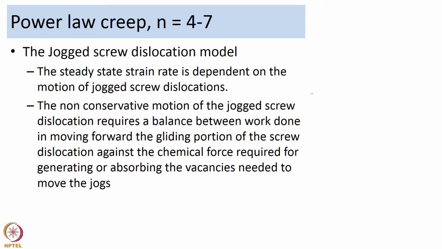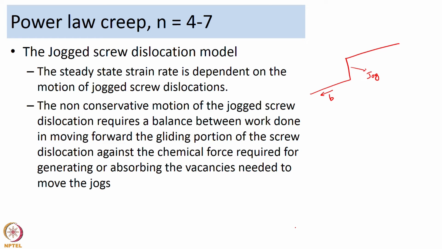So, if you recall a dislocation like that, and the Burgers vector of the screw dislocation is perpendicular to the jog, and the jog prevents the easy motion of the screw dislocation. So, the only way the jogged screw dislocation moves is by non-conservative motion, and Barrett and Nix used this aspect of the screw dislocation. So, they said the non-conservative motion would require a balance between the work done in moving forward the gliding portion of the screw dislocation against the chemical force required for generation or absorption of vacancies at the jogs.